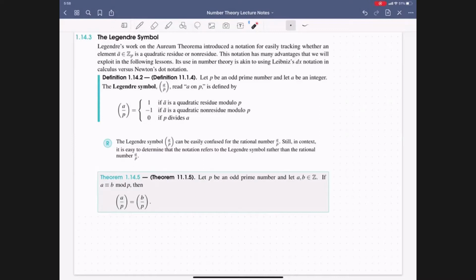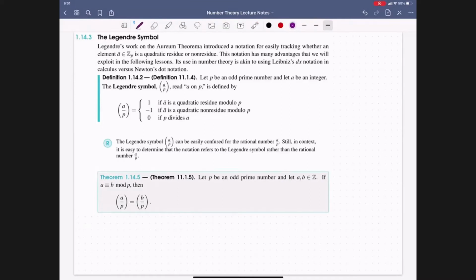And so even though we do use this fraction notation, in this course it will be clear from context whenever we use this notation that we are referencing the Legendre symbol as opposed to an honest fraction. So now with this notation in mind, let us go ahead and prove the following theorem. If p is an odd prime, a and b are integers, and a is congruent to b mod p, then we have that a on p is equal to b on p.